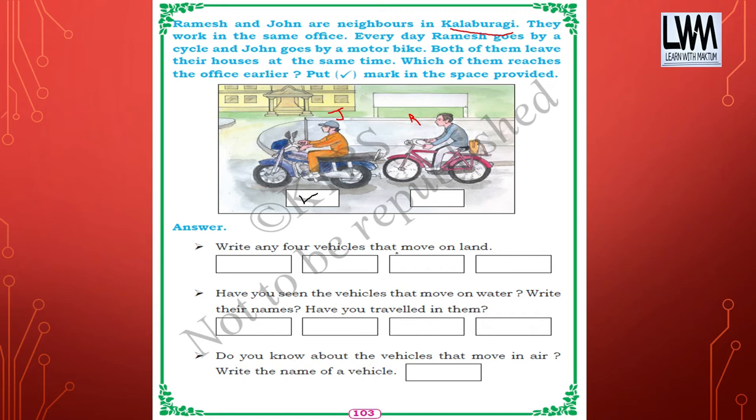Write any four vehicles that move on land. Lorry, bus, cycle, car. Have you seen the vehicles that move on water? Write their names. Have you traveled in them? Boat. Hope you have traveled. Some of you may have traveled, right? Yacht. Yacht is like a ship, a big ship that we call a yacht. Do you know about the vehicles that move in air? Write the name of the vehicle. Aeroplane, helicopter, rocket, right?